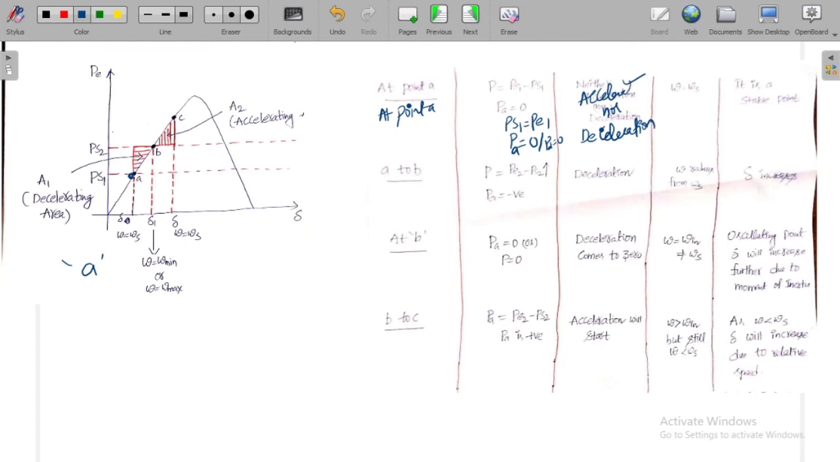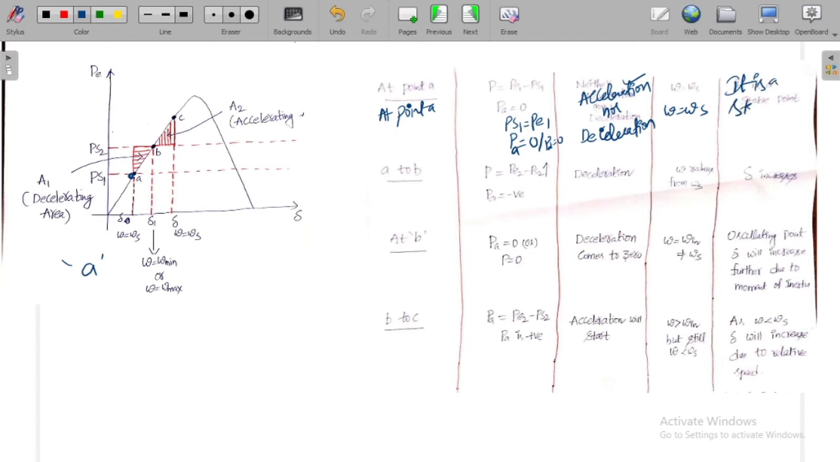What is the speed? The speed of the rotor is synchronous speed, meaning the rotor is rotating at synchronous speed. Now this is a stable point. Why is it a stable point?